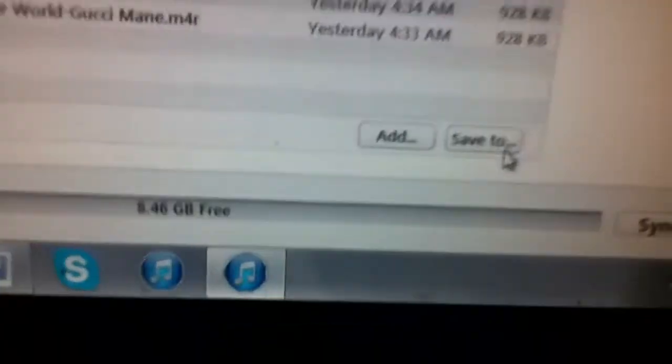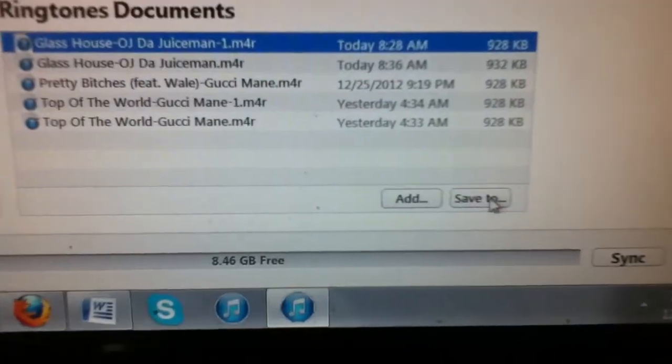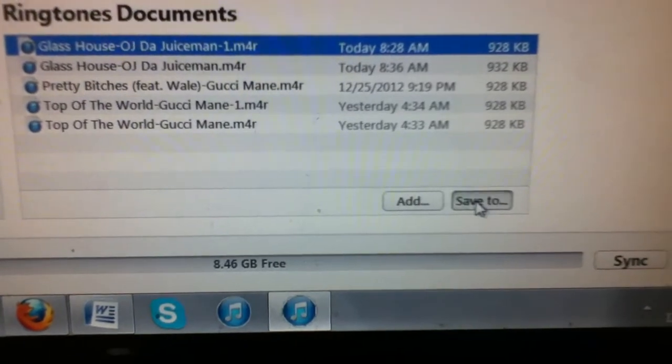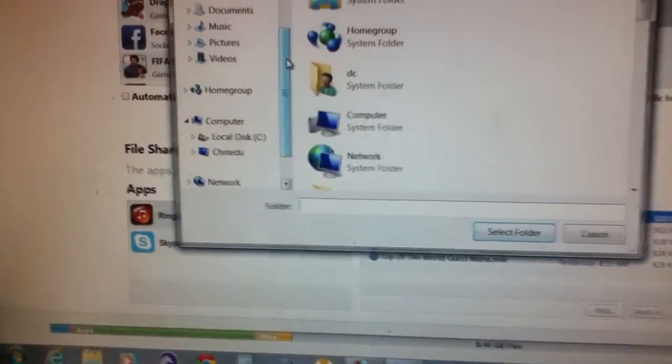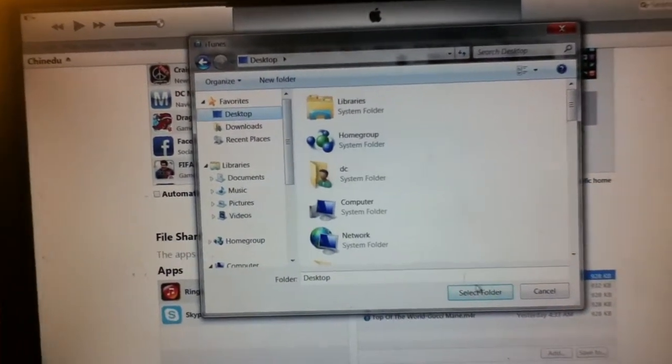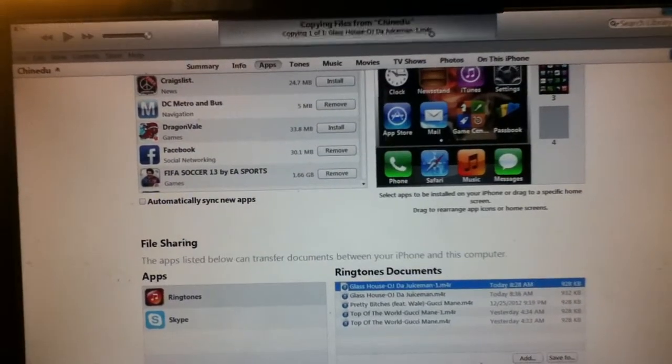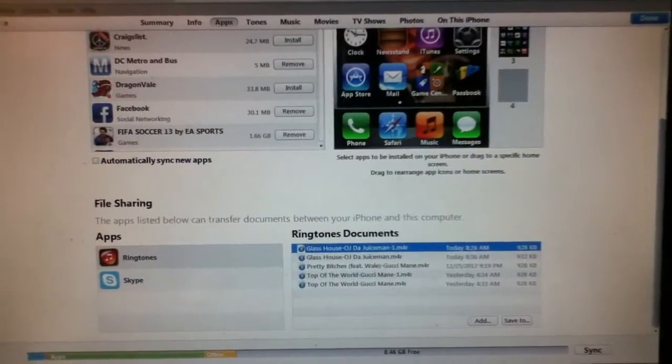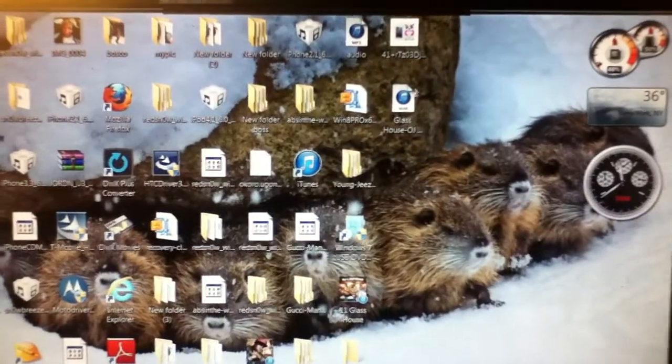When you click on that one, you click add or save. Just click save to. It brings you all the way down here. You click desktop. I click select folder. It's saved on your desktop. It's right here.